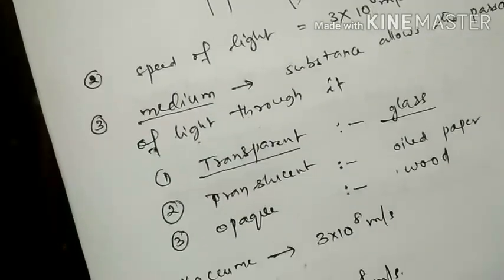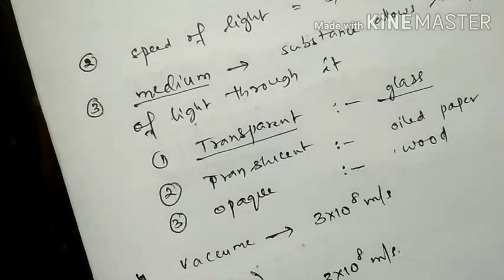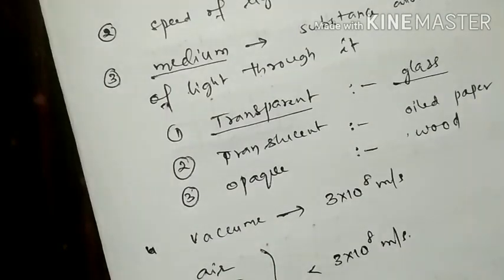And light travels at some speed. That speed is in vacuum. The medium is vacuum, where there is no air present, no air or any other matter is present. We take it as vacuum. In that vacuum, the speed of light is 3 × 10⁸ meters per second.